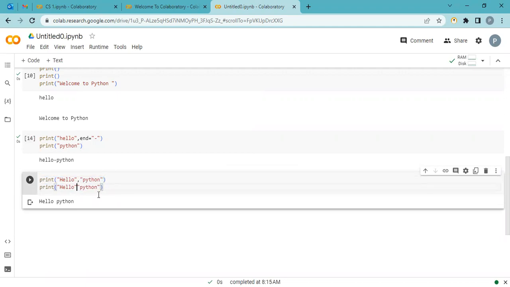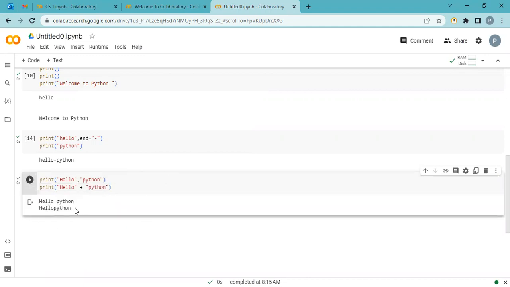Here I am using plus. So look at here. This is a single word. Hello is joined with the next word Python. Here these both are separate. So when we are using plus, that means it joins these two arguments, and comma is a separator.